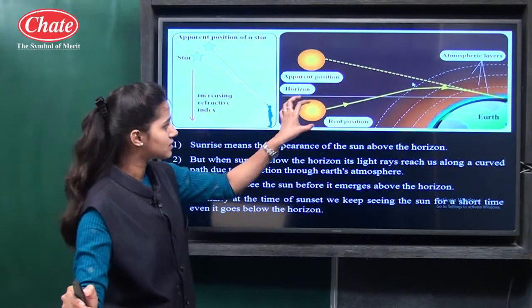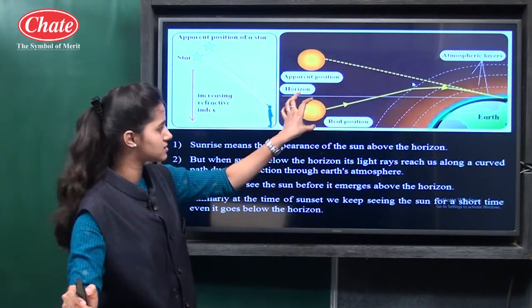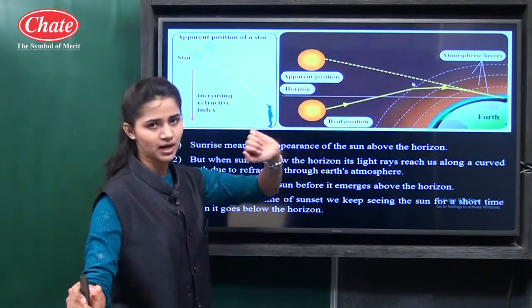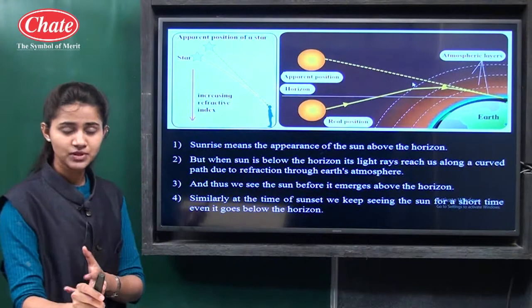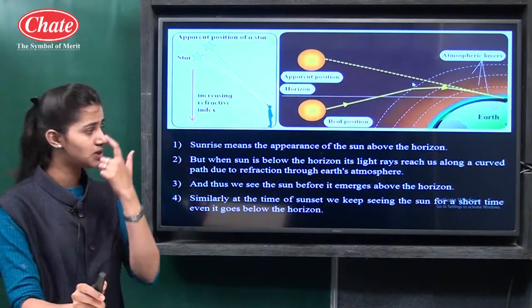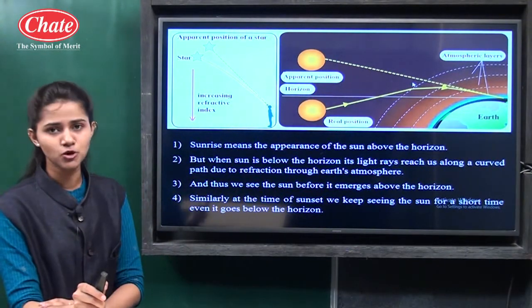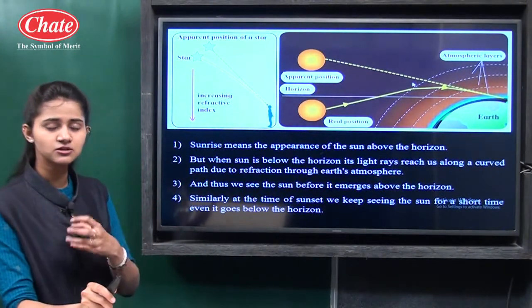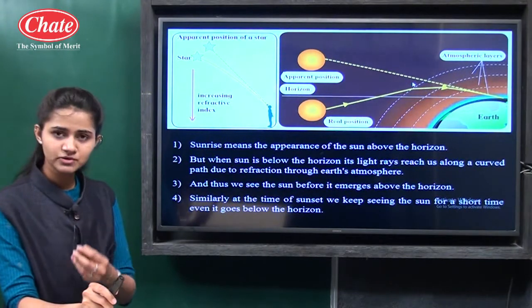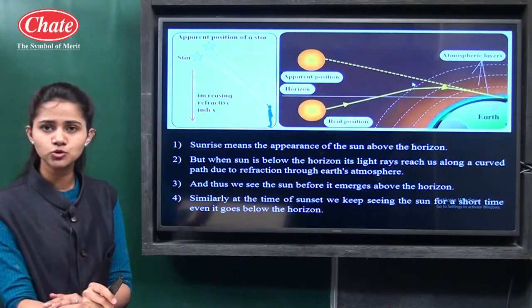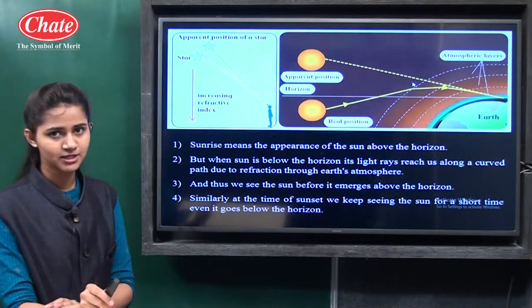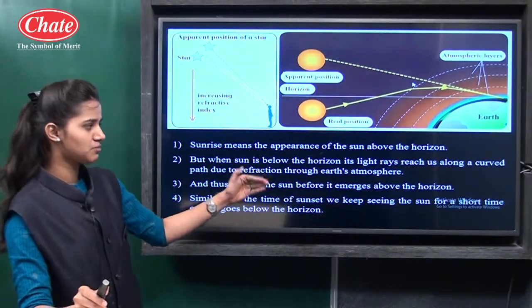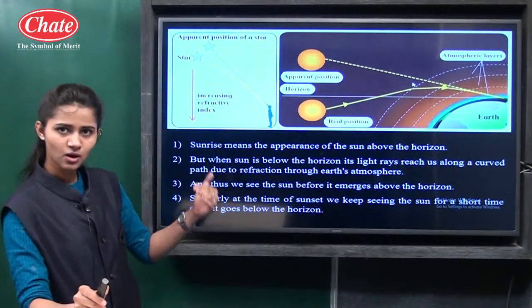That's why the rays do not travel in a straight line, but through a curved path, because of the refraction of light due to the earth's atmosphere. That's why before the sunrise we can see certain sun rays. Thus we can see the sun before it emerges above the horizon.